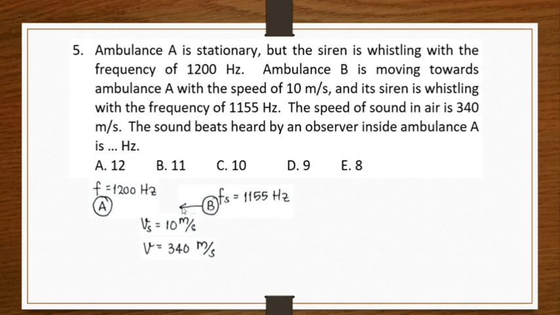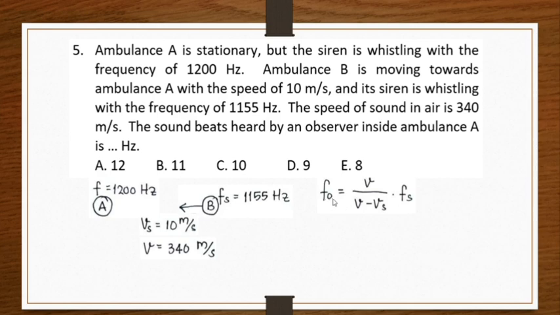Because this sound source is approaching A, the frequency heard by A will not be 1155 Hertz. Of course, it will be higher. It will be larger than this. And what we should find using the Doppler's equation is the frequency perceived by the observer in ambulance A.